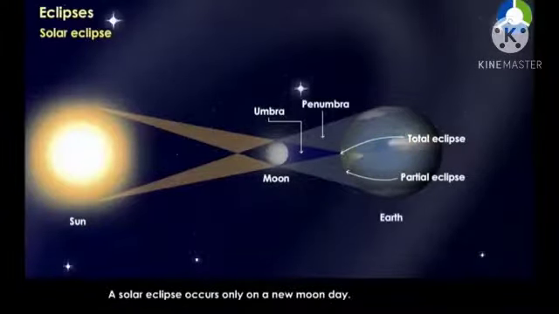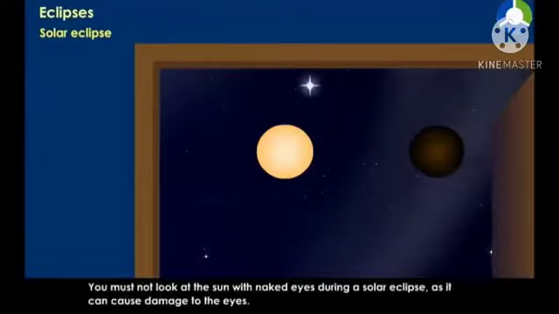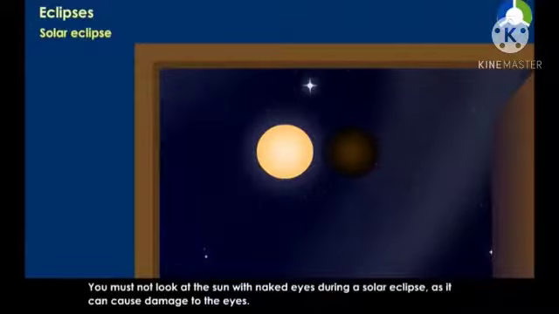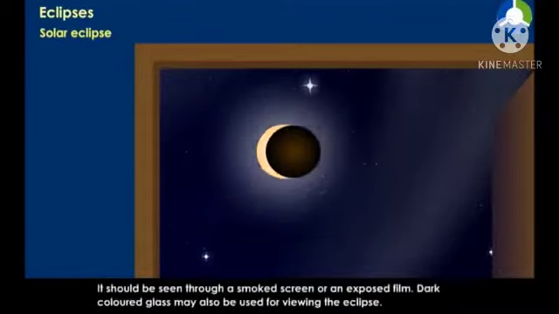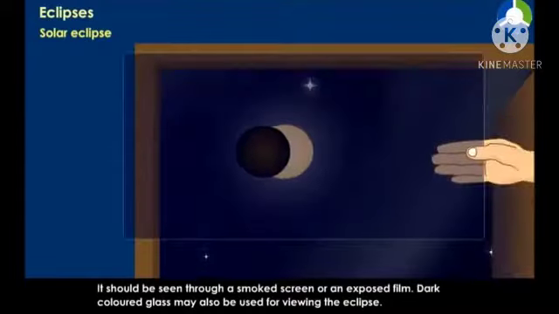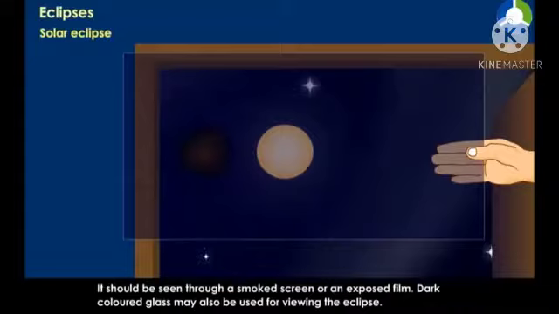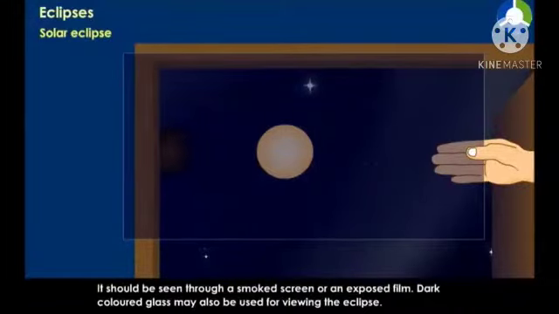A solar eclipse occurs only on a new moon day. You must not look at the sun with naked eyes during a solar eclipse, as it can cause damage to the eyes. It should be seen through a smoked screen or an exposed film. Dark-colored glass may also be used for viewing the eclipse.